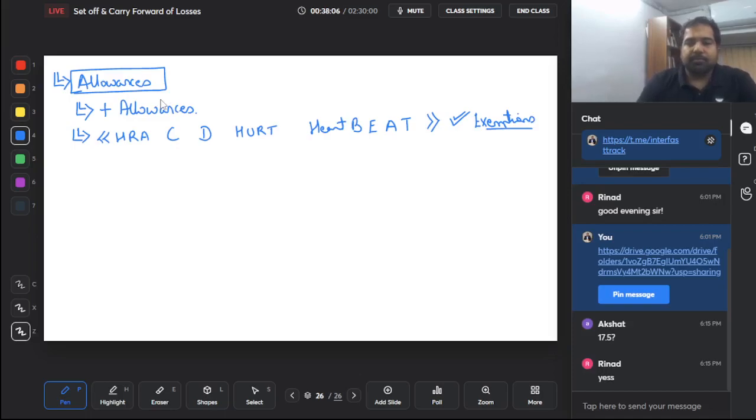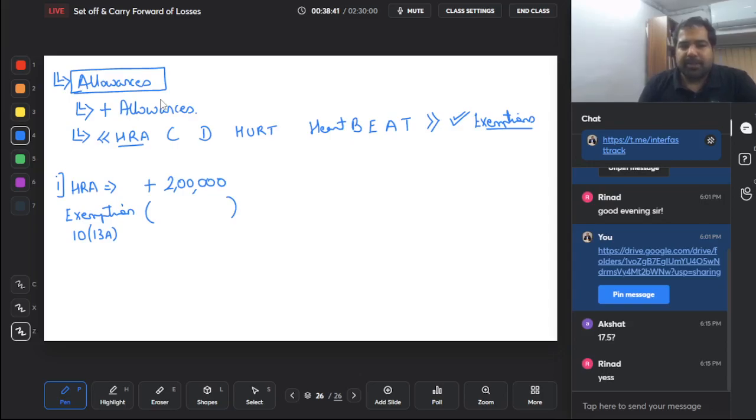Let's check. You get an allowance of 2 lakh rupees for house rent. So what are you getting? House rent allowance. How much is it? 2 lakh. What do you do? First add it. But does it belong to this line? Yes, it belongs to this line, HRA. So will you get an exemption? Yes, you will get an exemption. Guys, exemption is under section 10, you already know that, and the clause number is 13A. If you can remember it, section 10(13A), you get an exemption for HRA.